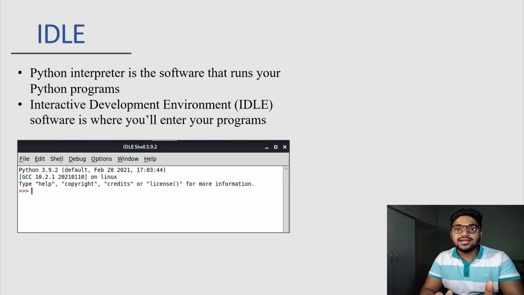The next is IDLE. Python is an interpreted language. It's not a compiled language, so we don't have to build and compile before running a program. It's just one click to run the program. The Python interpreter is software that runs our Python program. IDLE stands for Integrated Development Environment. It is software where you can enter your Python code and it will run it.